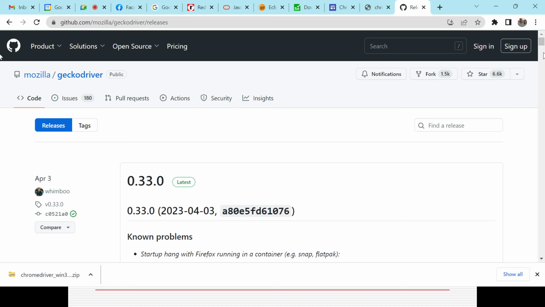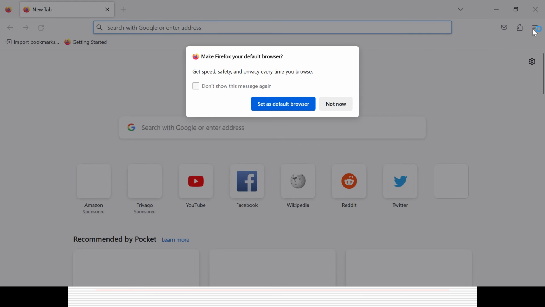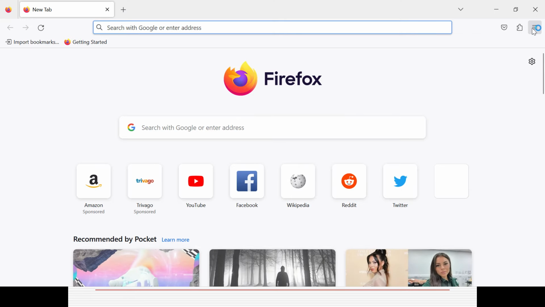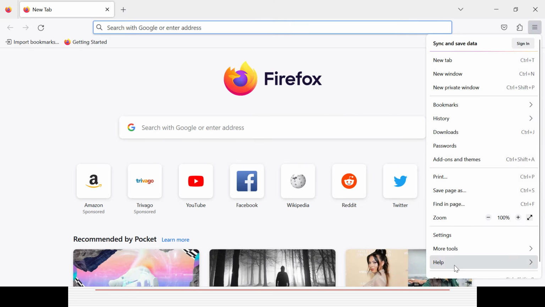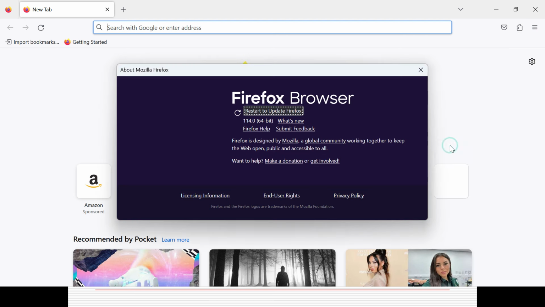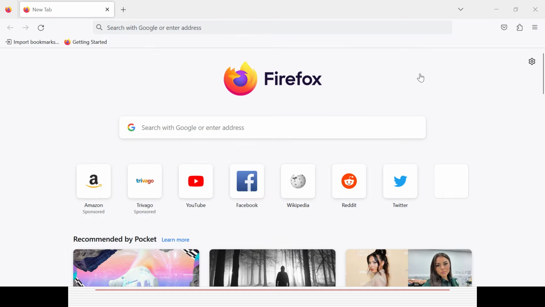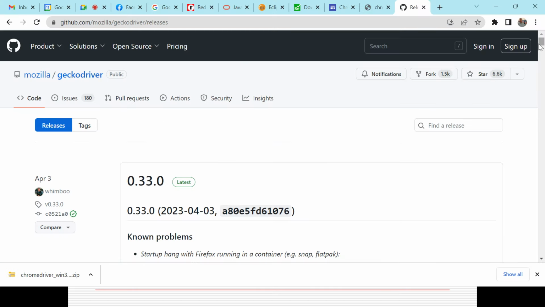That is the official site. In a similar way, you need to open the Firefox browser, right? And you need to find out what is the latest browser version. So I think that is 0.33, and here, Help, About Firefox. What is the Firefox version? Similarly, 114. So here it is not like the Chrome driver.